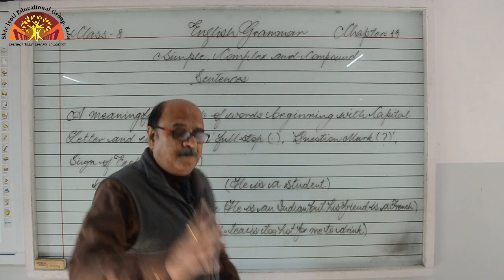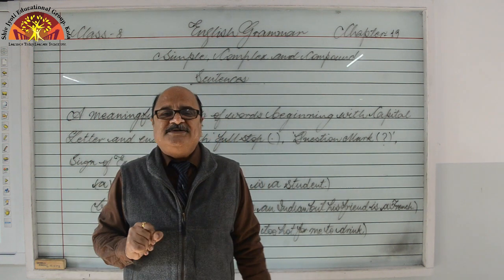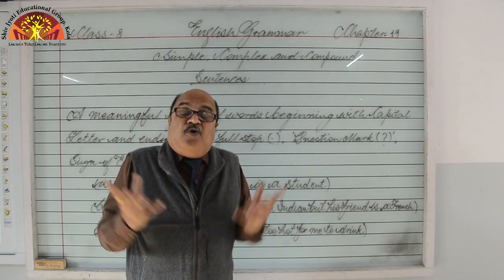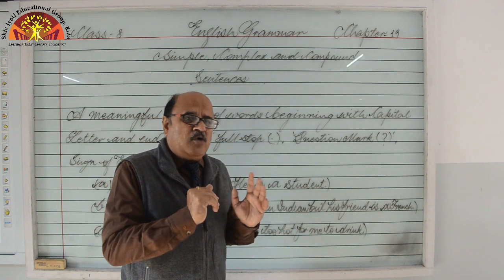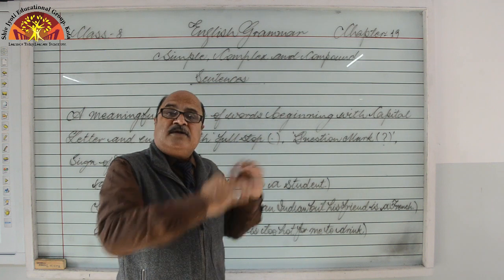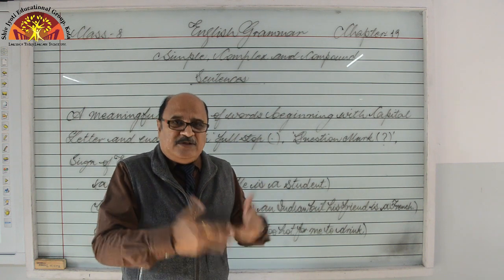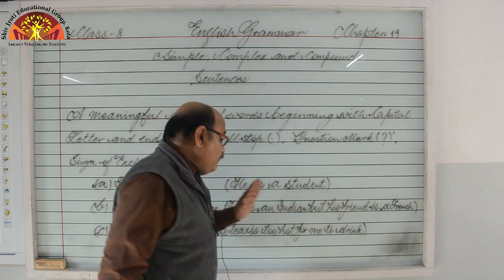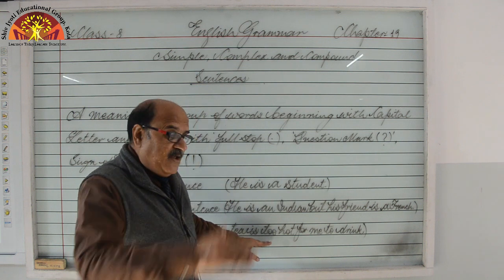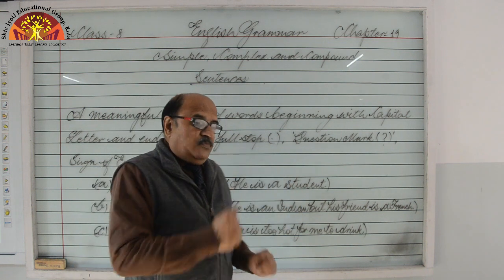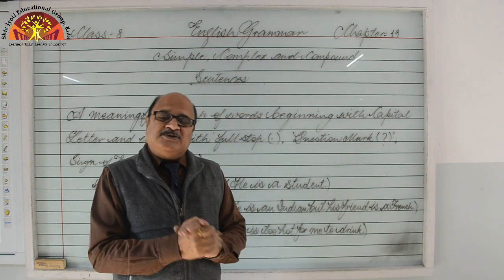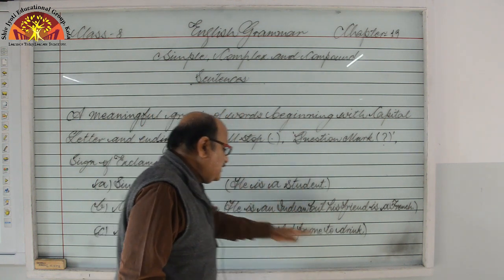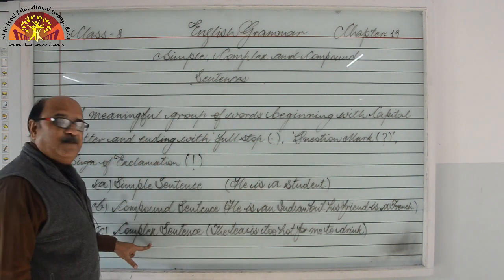But whenever one is a main clause and the second one is a subordinate clause, or there is more than one subordinate clause, we need conjunctions, whenever subordinating conjunctions or correlative conjunctions have been used. This kind of sentence is known as a complex sentence.